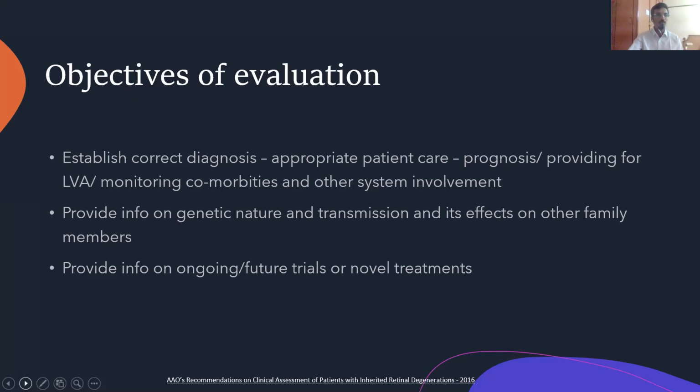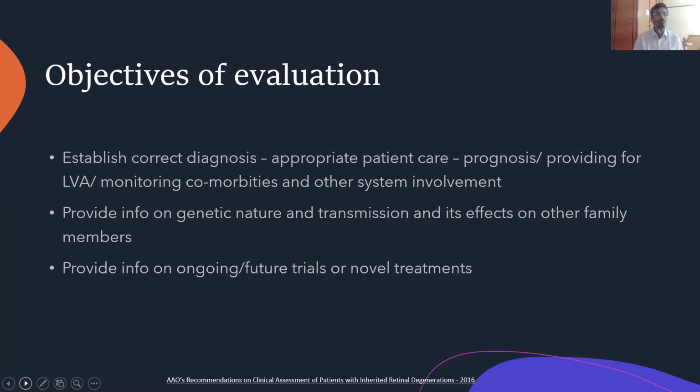Before going ahead, we always need to know why we need to evaluate these diseases and what their importance is. The AAO in 2016 made a clinical assessment of these inherited retinal disorders. The objective is initially to establish the correct diagnosis, which helps us with appropriate patient care.